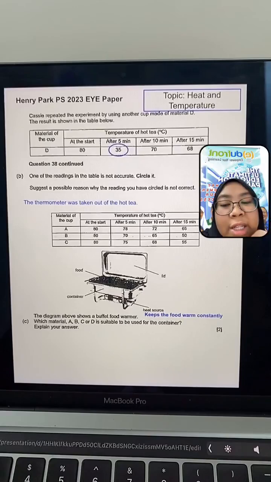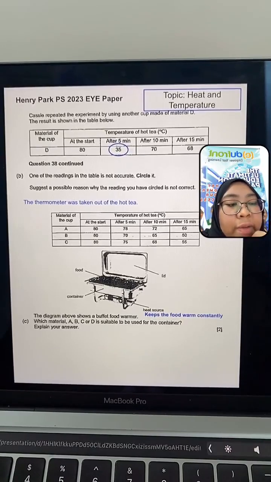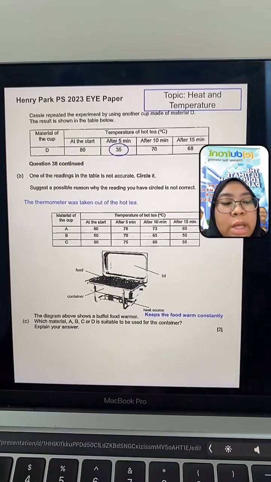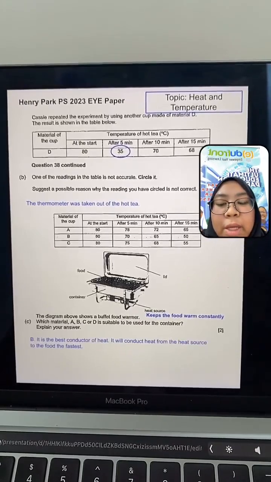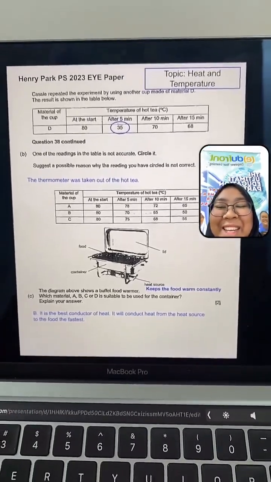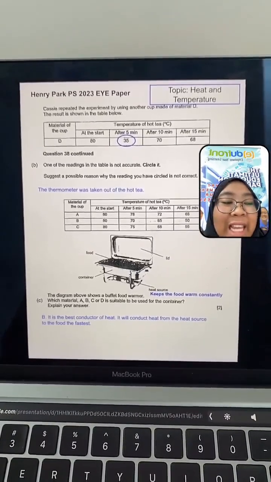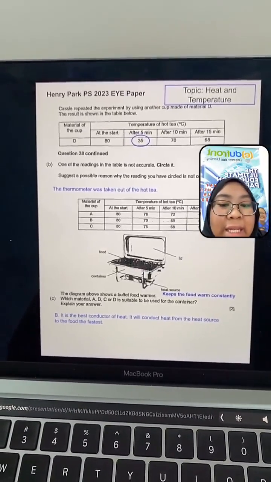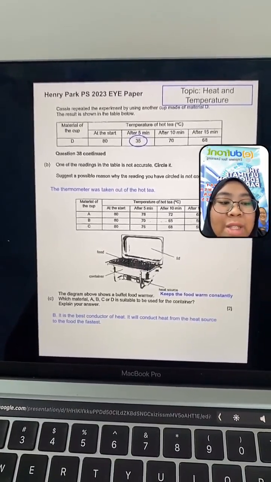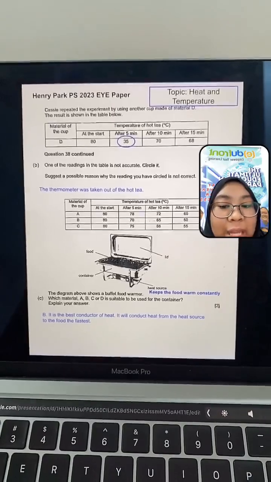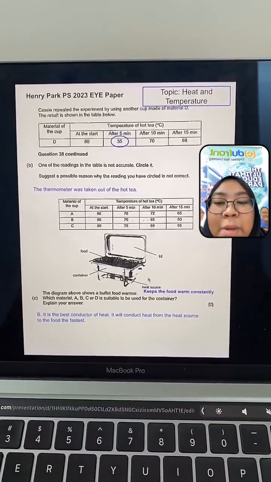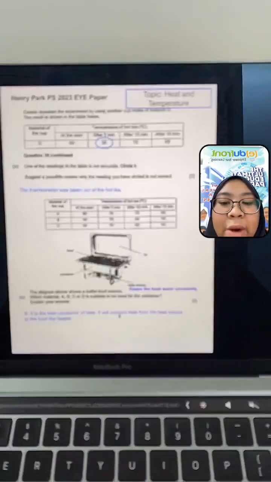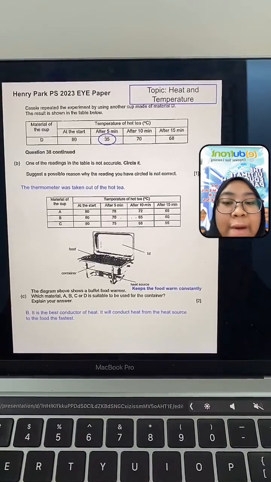The answer is actually the opposite. A lot of you replied A, right? I know you say A because it has the highest temperature after 15 minutes, but the answer is actually B. Why material B? Material B is the best conductor of heat. So when it conducts heat the best, it will also lose heat the best. It will conduct heat from the heat source to the food the fastest.